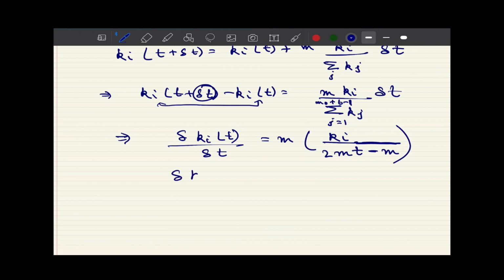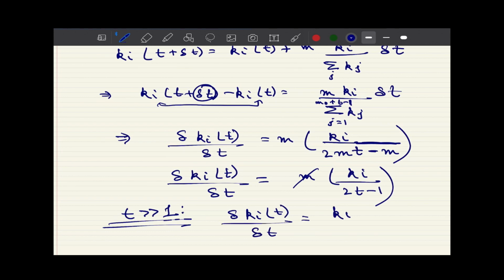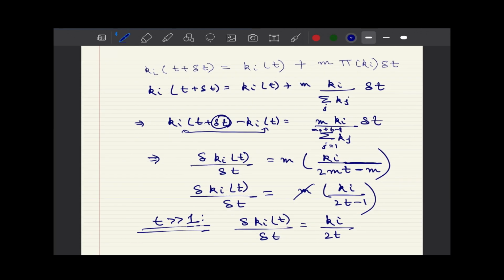Now with this, we can write this as del ki del t is equal to m ki divided by 2t minus 1, and this m comes out and cancels this one. Now when t is sufficiently larger than 1, that means this network has evolved for a significant amount of time, we can write this as del ki t upon del t is equal to ki upon 2t, if we ignore this minus 1, given that t is fairly large.